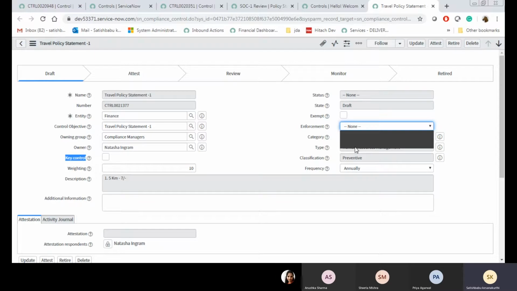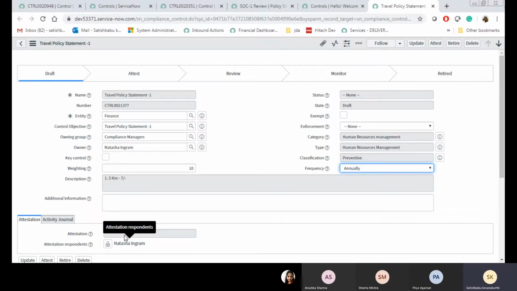Enforcement: mandatory and voluntary. Based on this field, enforcement will come. Okay, category, type, classification, frequency. Frequency is a very useful, very important field here. Based on this frequency, attestation will trigger.